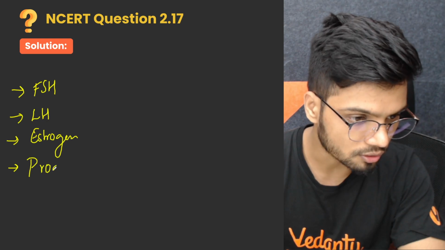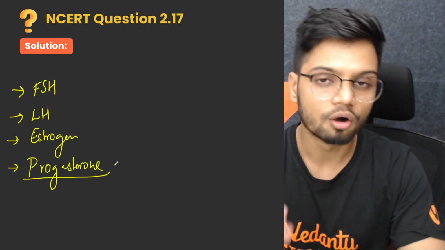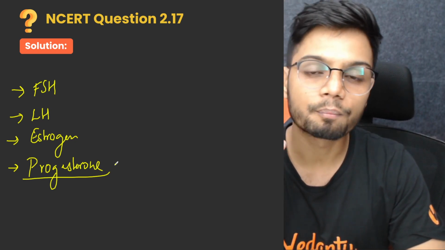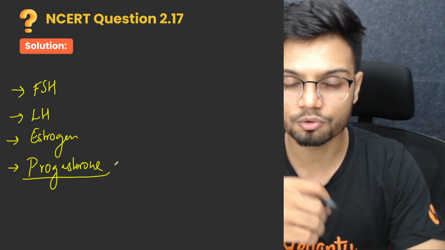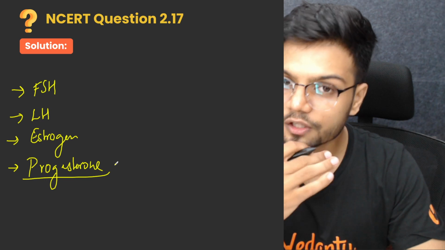Now progesterone role is very simple. All it needs to do is maintain the endometrium, and progesterone is released by corpus luteum. Corpus luteum is maintained by LH. Clear? So hopefully you understood the concept.